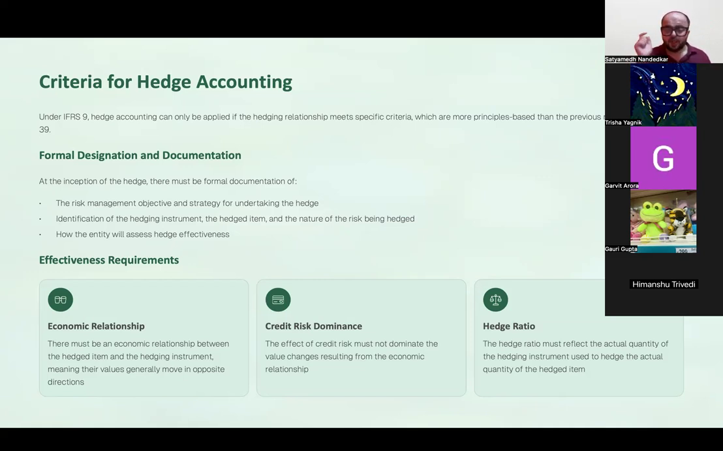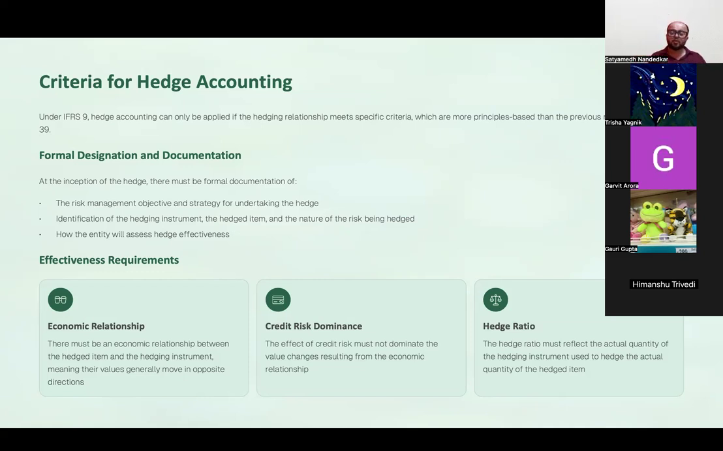And hedge ratio. The hedge ratio must reflect the actual quantity of hedging instrument used to hedge the actual quantity of the hedged item. अब इसका एक एग्जाम्पल आपने एएफएम में देखा होगा, if you have studied AFM. Suppose my overall exposure to foreign exchange is $60,000 and my standard futures contracts are in a contract size of $1 lakh. So I can buy one contract. I cannot buy 60% of the contract. ना मुझे पूरा खरीदना पड़ेगा.